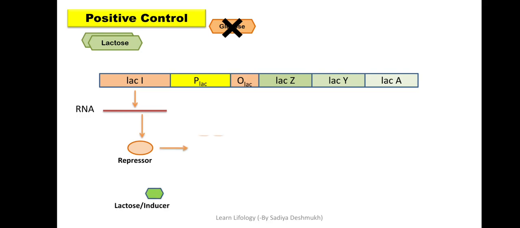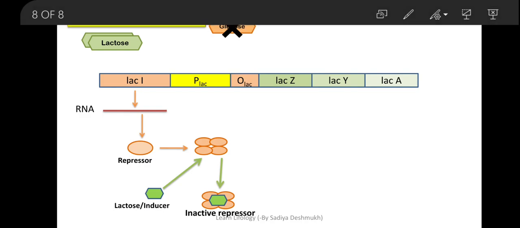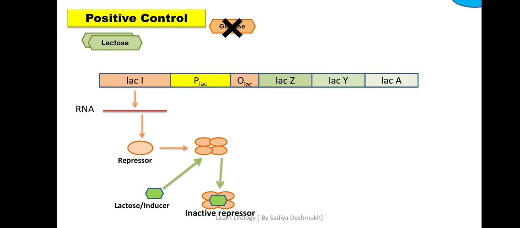Repressor protein will be formed, but this repressor protein will get inactivated due to this lactose. Okay, remember one more thing, the lac I will always produce the RNA. You can say it is a constitutive type of gene. It will always produce RNA, which will be converted into the repressor. Now what happens? A new concept will come here.